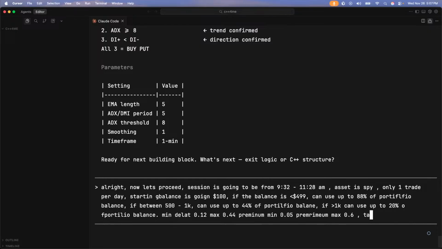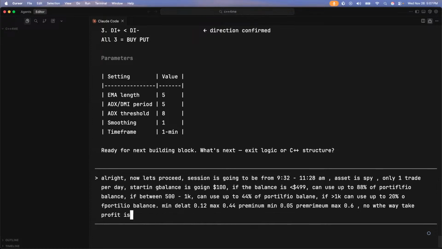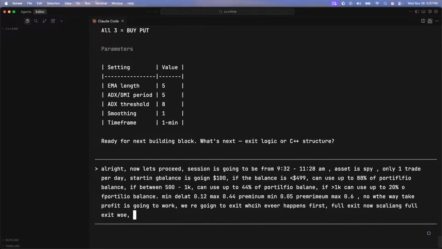Oh, take profit. Now, the way take profit is going to work, we are going to exit on whichever happens first. Full exit, not scaling out. We are aiming for the higher one, but we'll exit on whichever condition happens first.